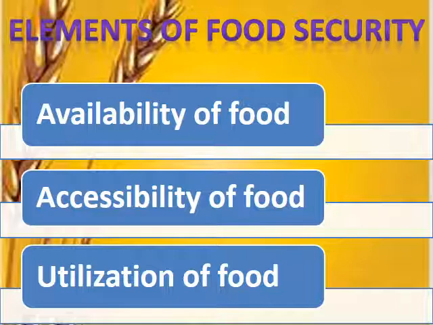That means very hygienic cooking should be there, proper sanitation and feeding practices should be there. The food should be such that health should be kept in mind, that the health of the people should improve. Nutritional benefits should be going into the body of the people. Okay, so these are the elements of food security.